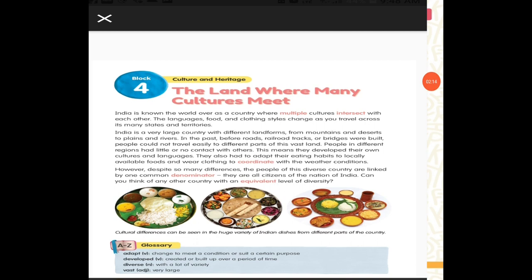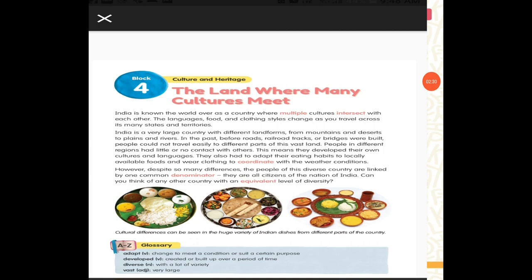Now look at this picture, there are different kinds of food. The first one is South Indian, the middle is North Indian, and the third one is the food of Rajasthan. Now let's discuss the meaning of the target words.